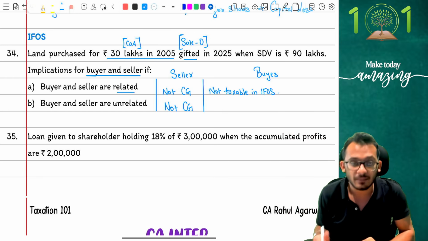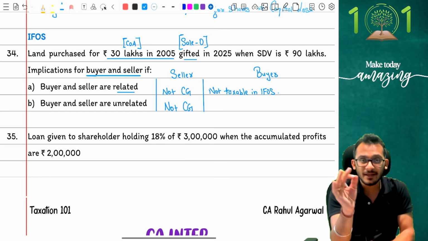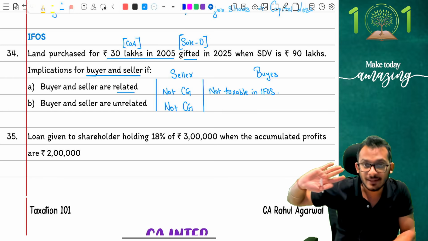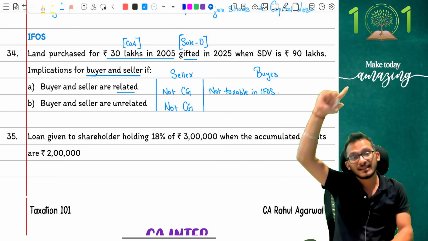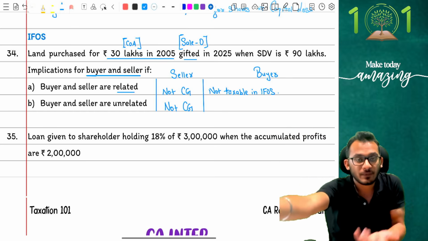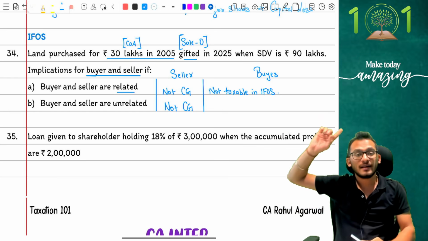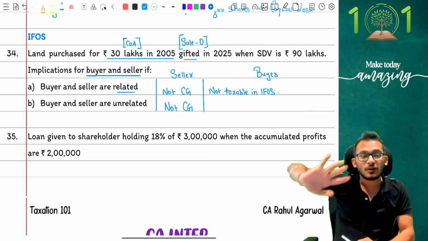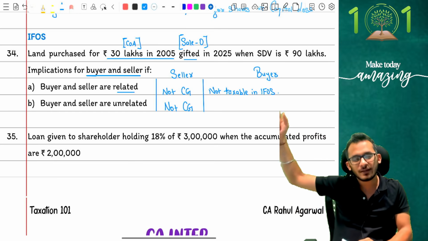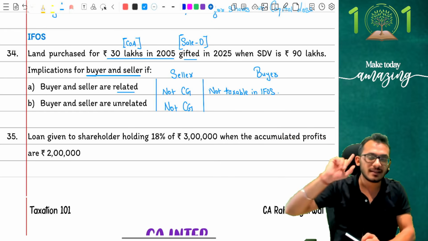But here is the problem. Now, people, I'm the new buyer. As the new buyer, I have received a gift for free. My cost of acquisition is technically zero because I never paid anything for it. And IFOS has also not taxed it. At this stage, capital gains has a different rule. Capital gains says that when a land has been transferred for free, meaning the giver has not been taxed on capital gains, and the receiver has also not paid tax on it, then what will happen? Cost of acquisition for the new owner will become the cost of the previous owner. Yes, once again, people, what is happening?